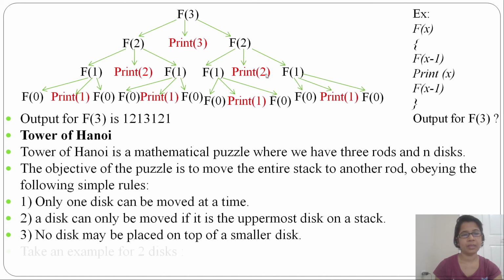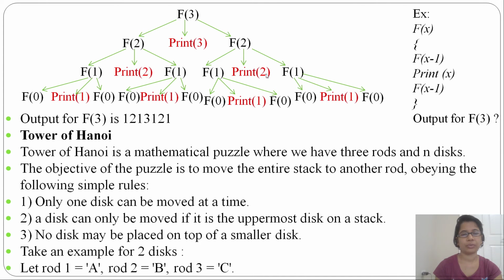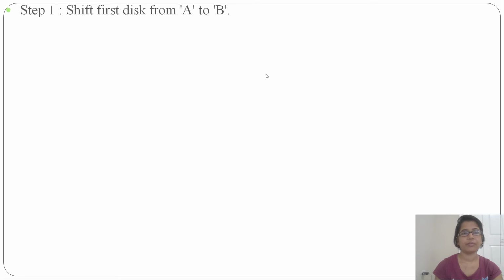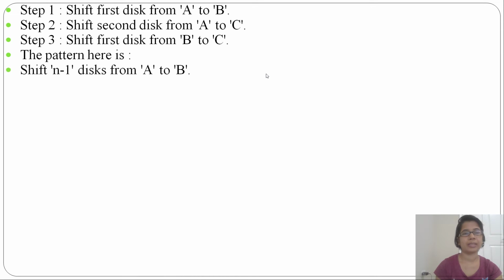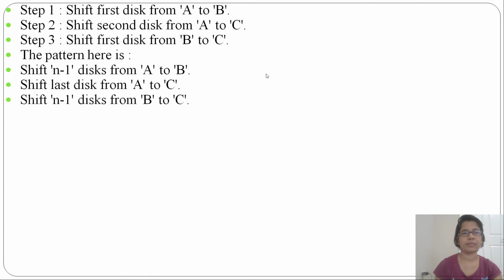Okay, so take an example of two disks, and rod 1 is A, rod 2 is B, and rod 3 is C. The first step will be to shift the first disk from A to B, then shift the second disk from A to C, then shift the first disk from B to C. So if there are two disks, there will be three moves. The pattern here is the same for any number of disks: shift n minus 1 disks from A to B, then shift the last disk from A to C, then shift n minus 1 disks from B to C. That is the pattern we follow for anything.